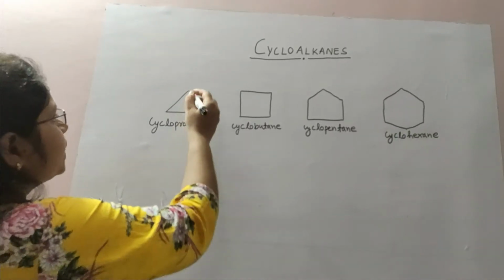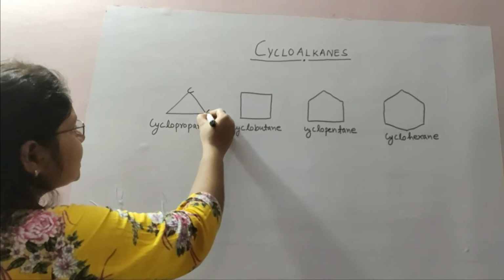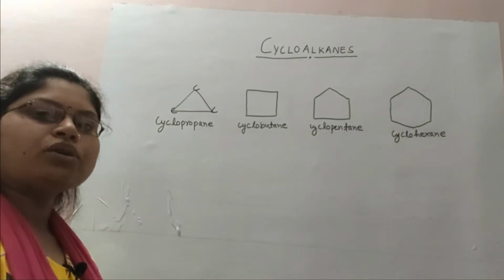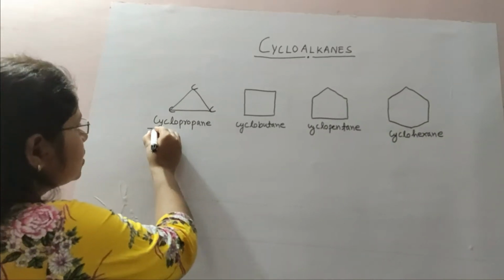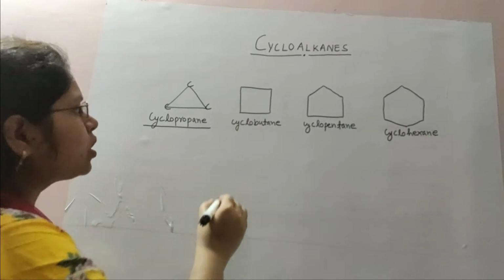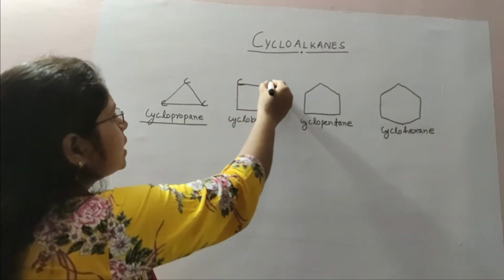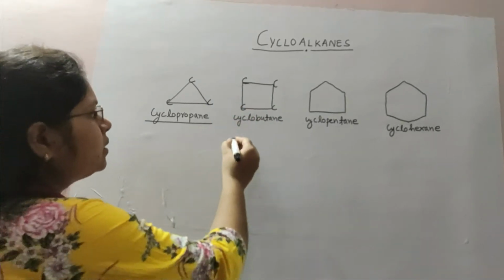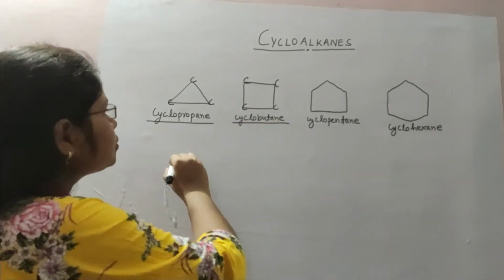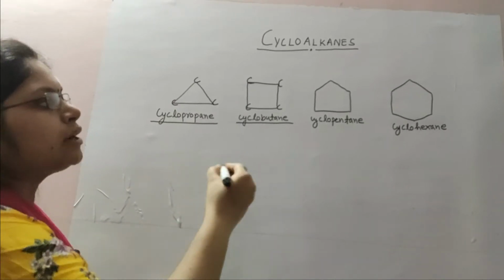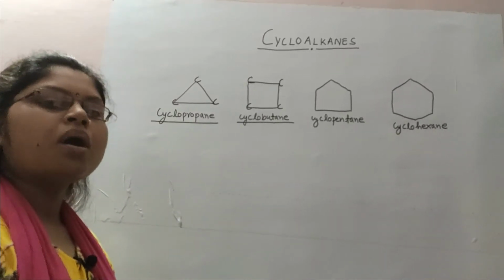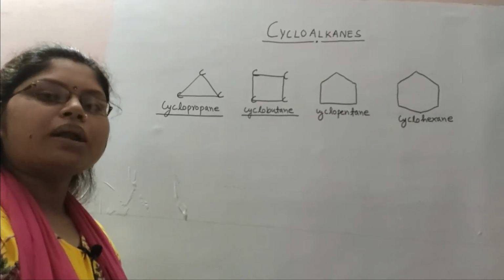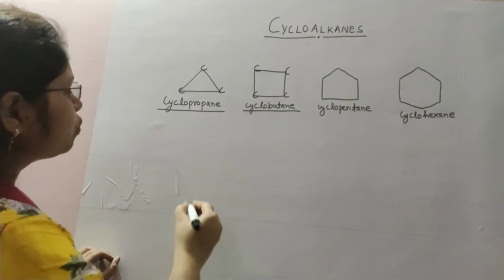If we see cyclopropane, this carbon is joined to this single carbon, and this single carbon is joined to this single carbon to form a triangular structure, and this structure is known as cyclopropane. In cyclobutane, four single carbons are joined together in a square form. Similar to cyclopropane and cyclobutane, cyclopentane and cyclohexane also form a ring structure with carbon-carbon single bonds. So what are the important points?